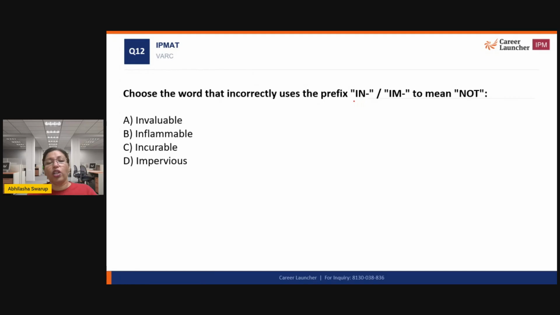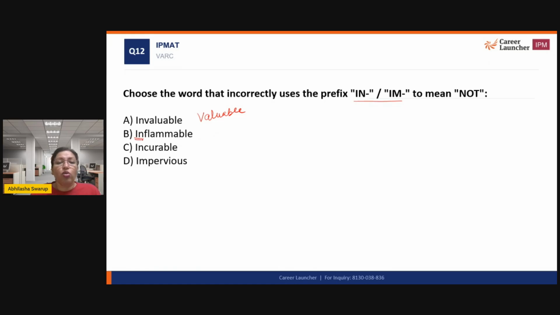Where is the root word in or im used incorrectly? Invaluable, inflammable, incurable, impervious. So invaluable is something that is valuable, right? Inflammable is flammable, same thing.